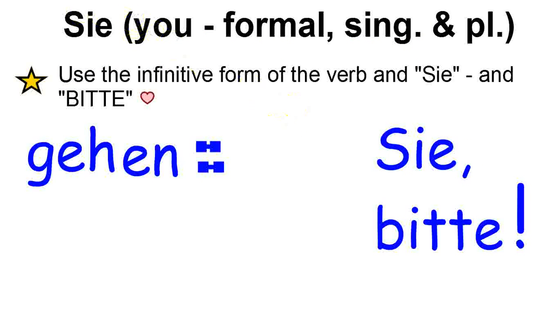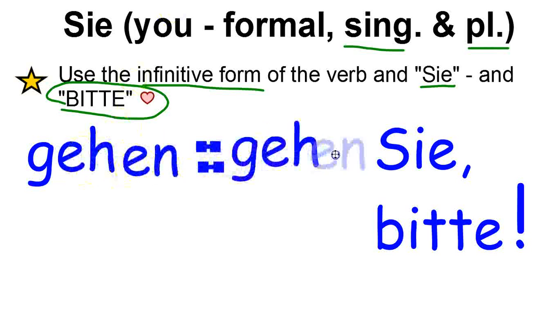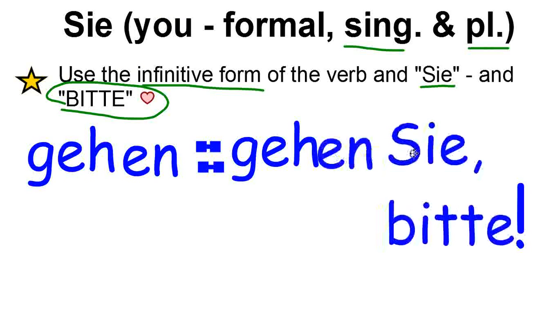When you're talking to an adult, so if you want to talk to me and any other adult, and it can be just one or a whole group of them, you're going to use the infinitive form of the verb, and you're going to include the formal Sie, with a capital S. It's also always a good idea to include please. So I would use the infinitive form, gehen. I would include the Sie, and then I would also want to make sure that I say bitte at the end. So make sure that this is capitalized. So, Gehen Sie bitte. That's if you're talking to someone on a formal basis. Gehen Sie bitte.